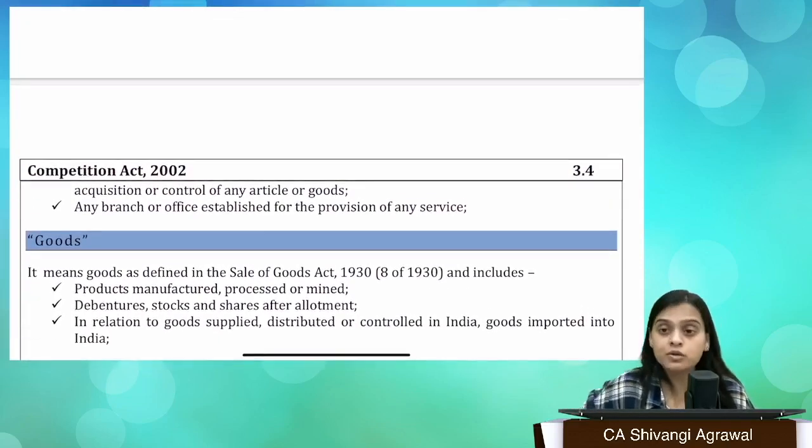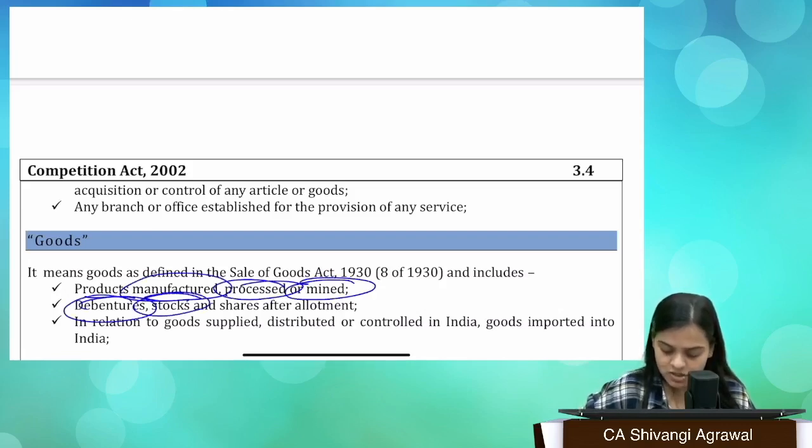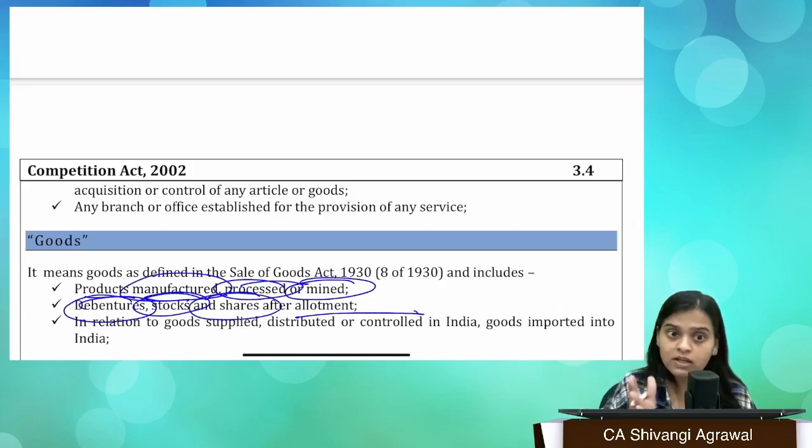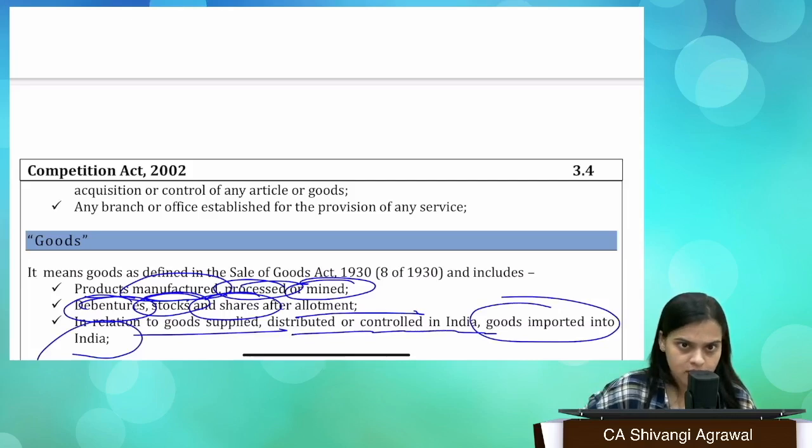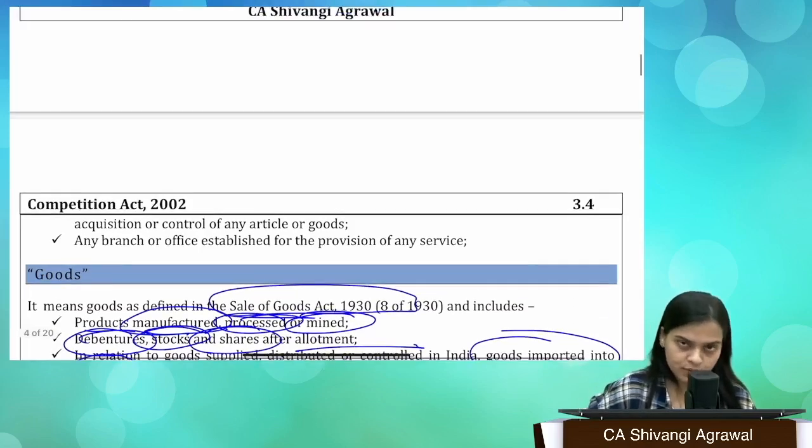Goods. What do you mean by goods? When we are talking about goods, products which are manufactured, processed, mined, debentures, stocks, shares after allotment, they're all covered in the definition of goods. In relation to goods supplied, distributed, or controlled in India, goods which are imported to India, that is also covered. So goods as defined in the Sale of Goods Act and includes the following. Fine.